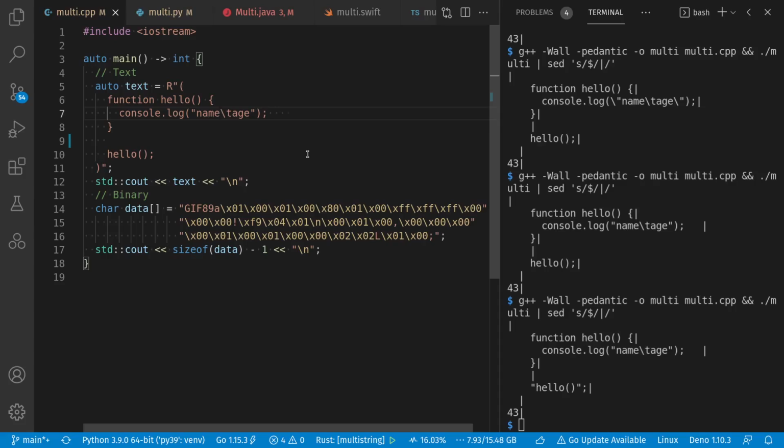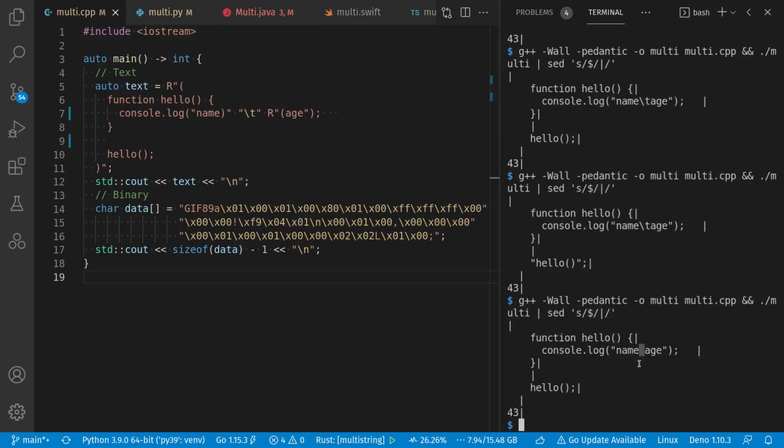In this case, I'll have to end my outer literal, start a new one, and rely on juxtaposition. Now I have a tab character back in my output, while using raw strings otherwise. Let's move on to Python.